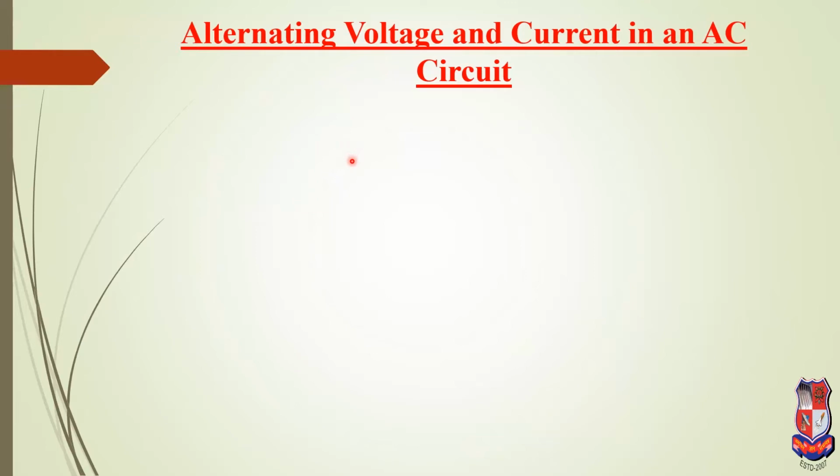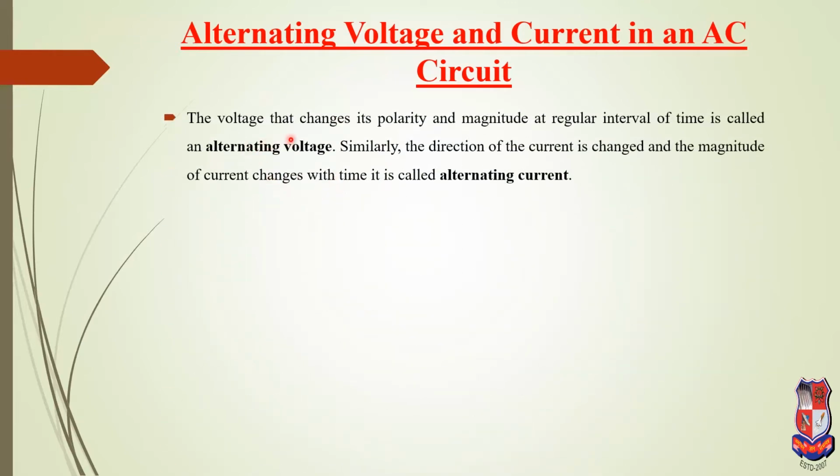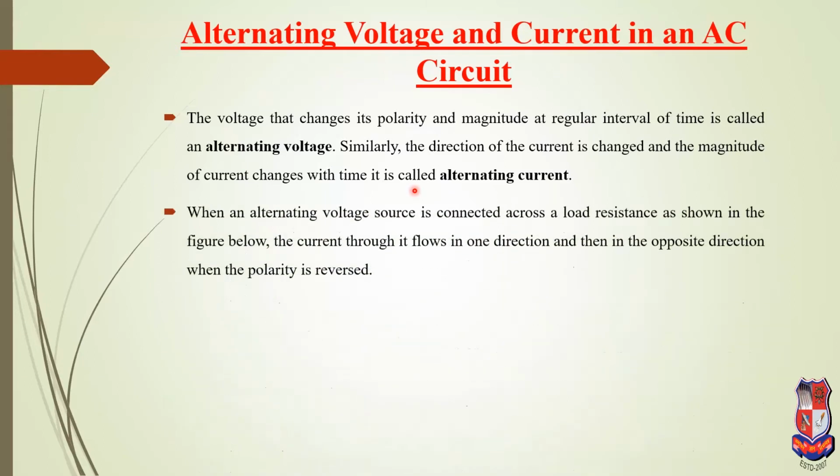Alternating voltage and current in an AC circuit. The voltage that changes its polarity and magnitude at regular intervals of time is called the alternating voltage. Similarly, the current whose direction is changed and whose magnitude also changes with respect to time is called the alternating current. Okay, this is alternating voltage and alternating current. Alternating means the magnitude as well as polarity are changed with respect to time.